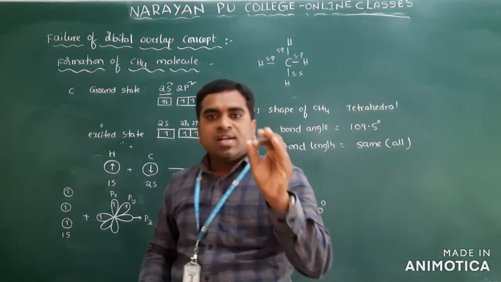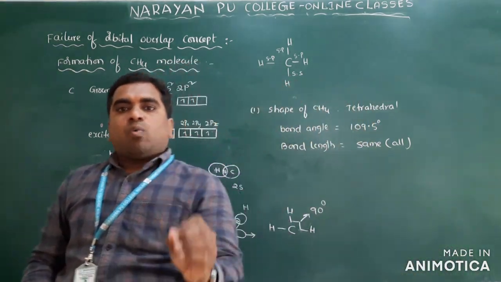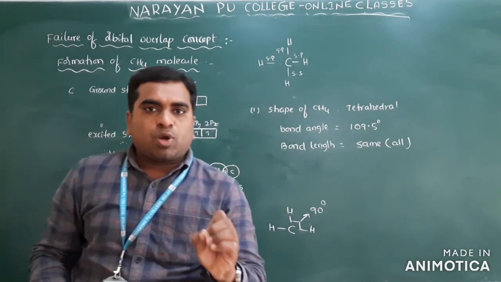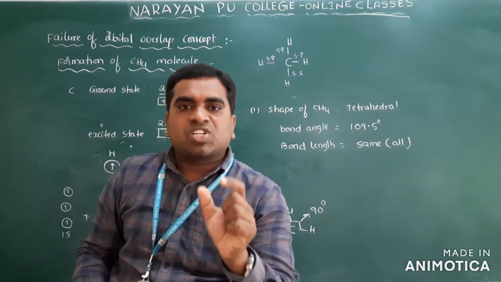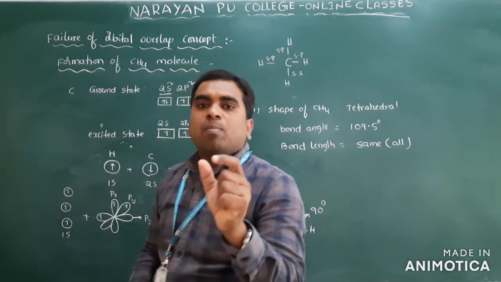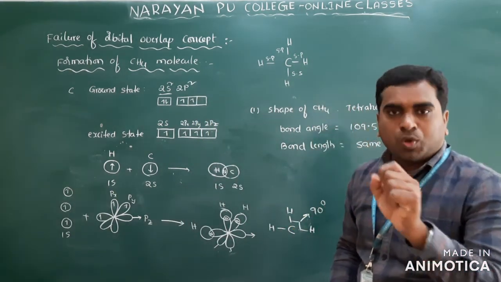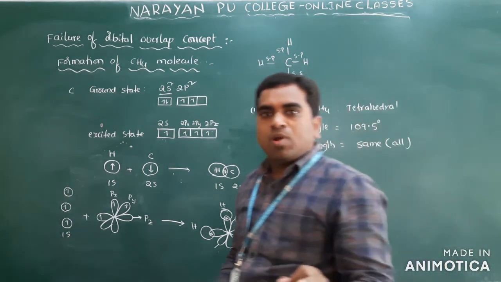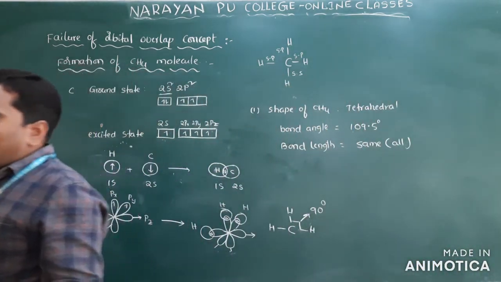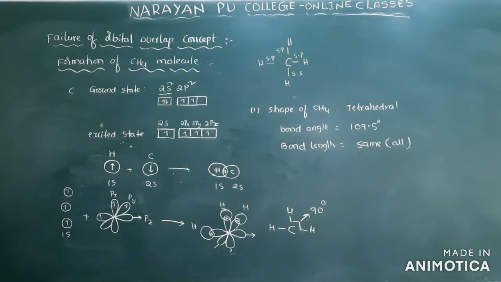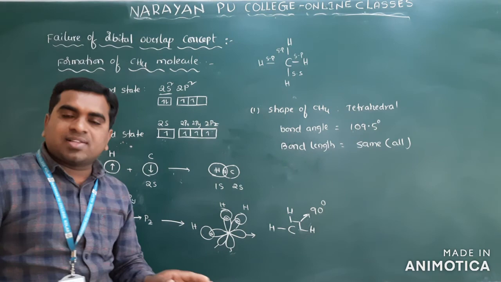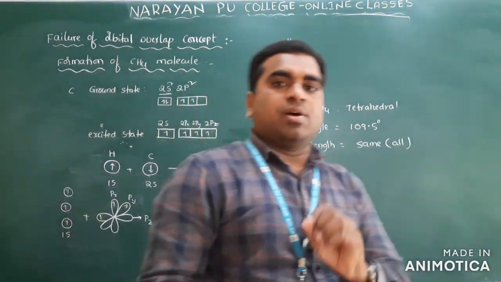Simple overlapping of atomic orbitals does not account for the directional characteristics of bonds, the bond angles of polyatomic molecules.